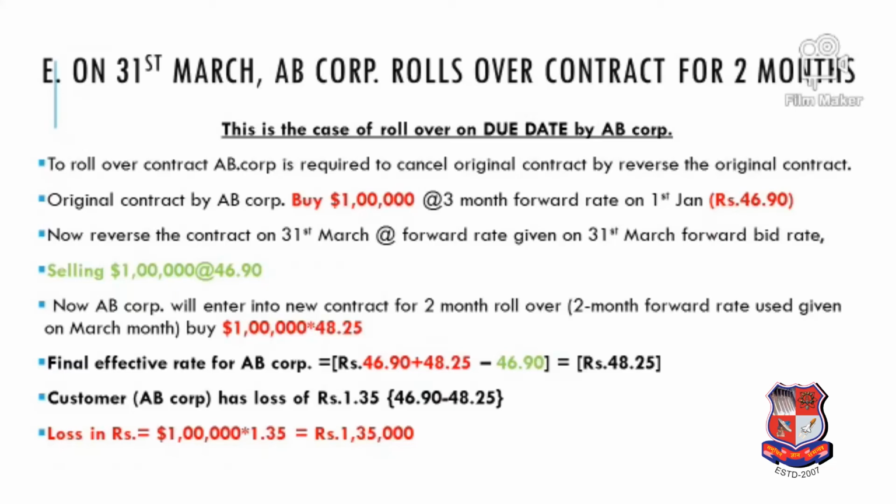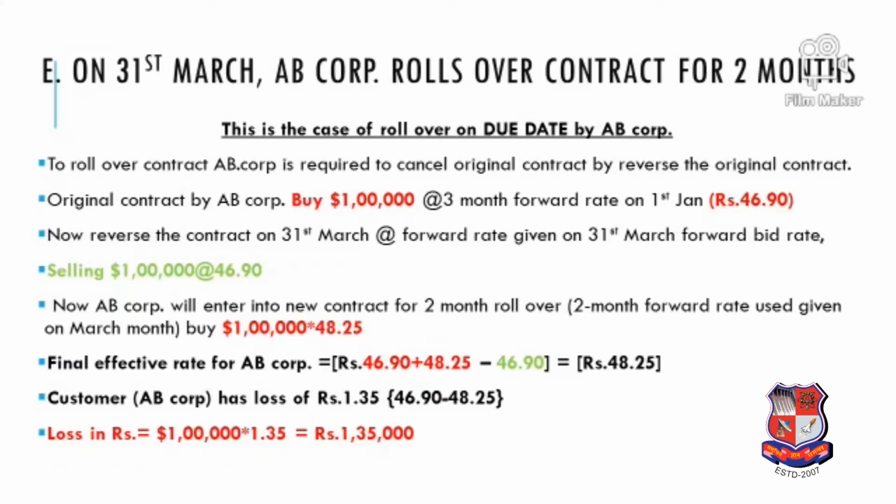Again, we have entered the original contract, so the original obligation was buying 1 lakh at 46.9. On the last date we cancel on request, so on 31st March, whatever the spot rate will be is the reverse rate. So that was again 46.9. So we are selling it to the bank at 46.9. We have purchased from the bank at 46.9. So this original contract was over.